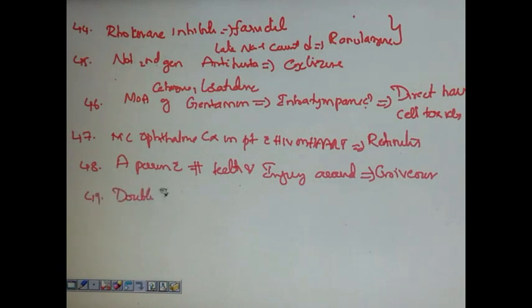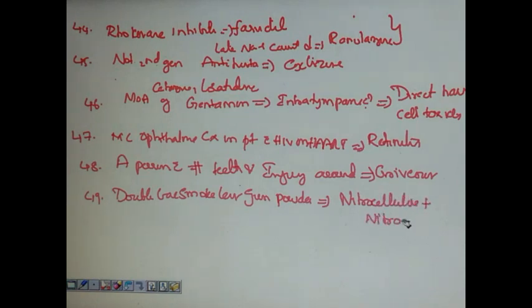Double base smokeless gunpowder. What is double base smokeless gunpowder? What does it contain? The answer is it contains both nitrocellulose and nitroglycerin.